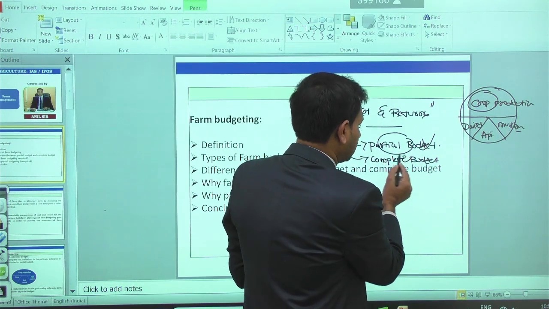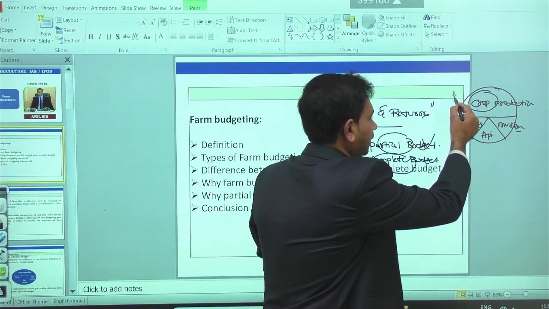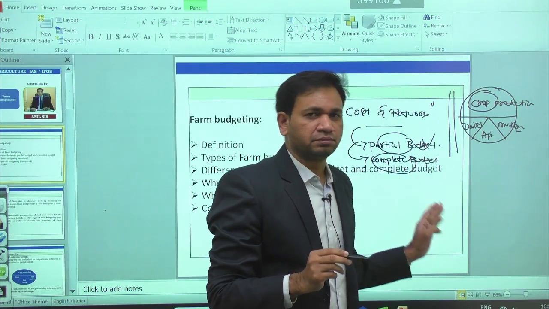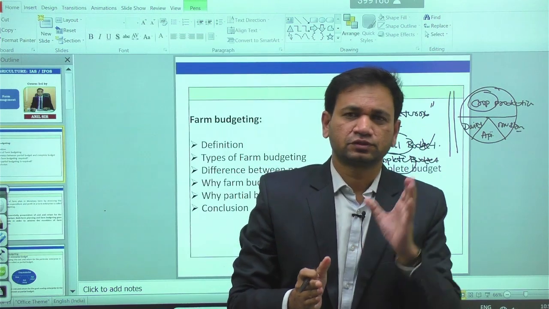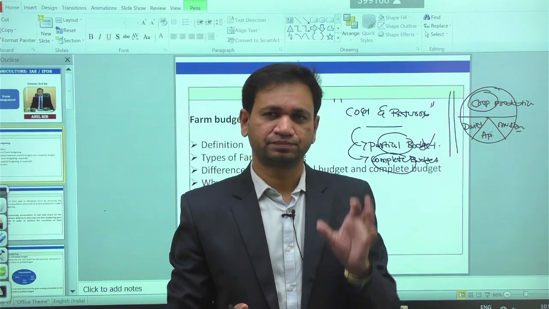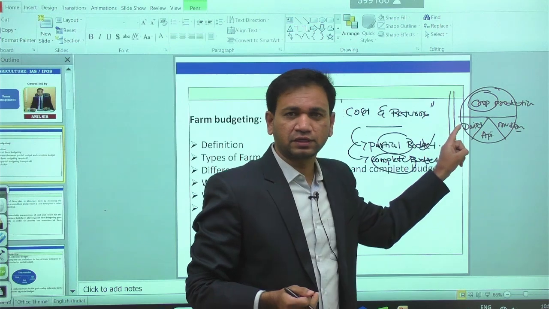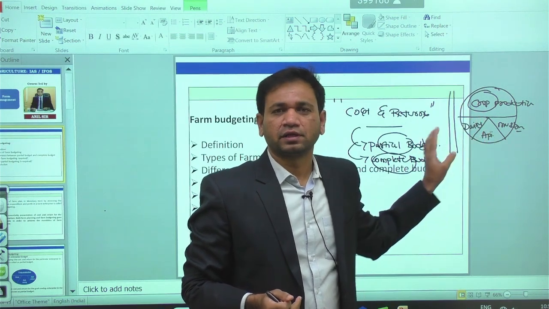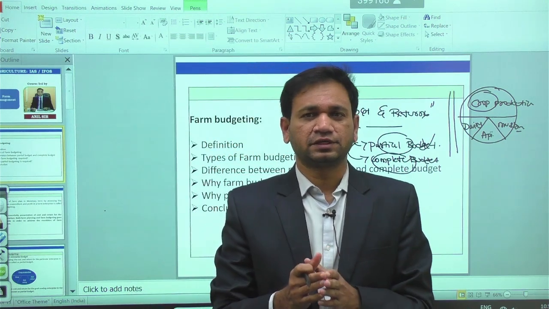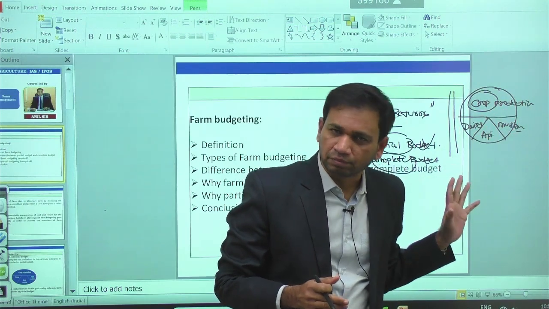The second one is the complete budget. In the complete budget, analyzing the cost and return takes place for all the enterprises in the given model. Now I'm repeating once. In budgeting, we have two types: the partial budget and the complete budget. In the partial budget, estimation of cost and return takes place for only one enterprise in the given model. But in the complete budget, both cost and return are estimated for all the enterprises in the given area.